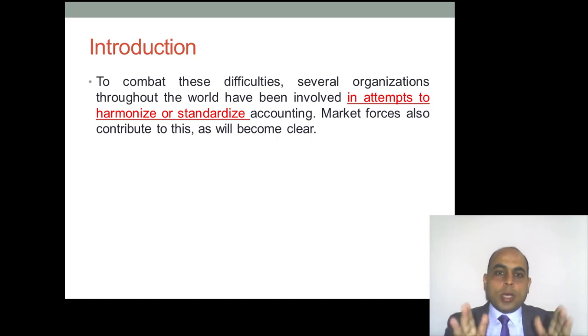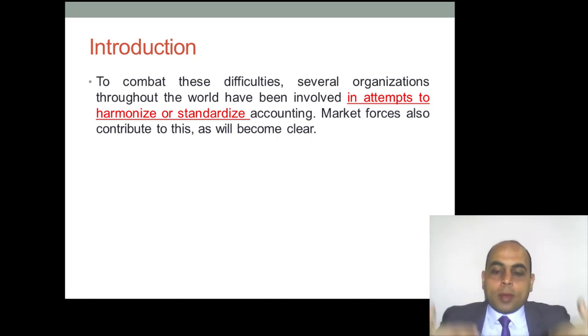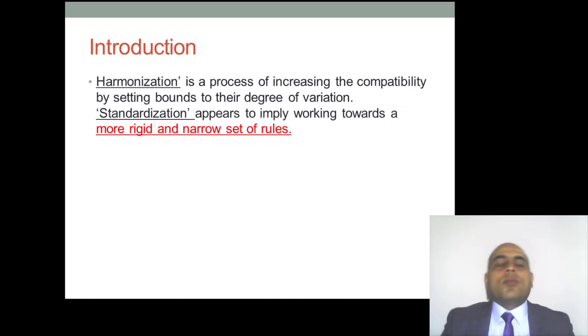So the point is we have to minimize the differences between countries, or between the rules of the countries, to prepare our financial statements. So for that, in this chapter we are going to discuss the main point: harmonization.